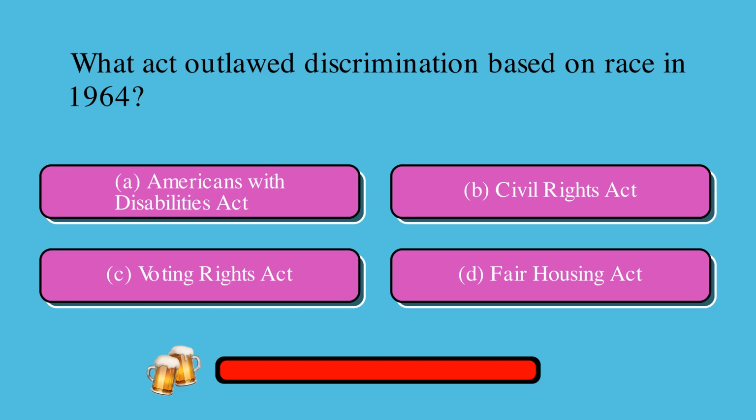What act outlawed discrimination based on race in 1964? Is it A, Americans with Disabilities Act, B, Civil Rights Act, C, Voting Rights Act, or D, Fair Housing Act? The correct answer is B, Civil Rights Act.